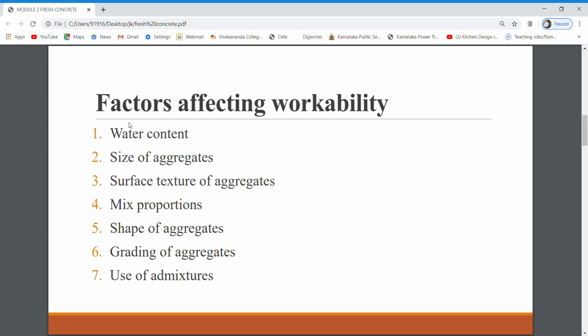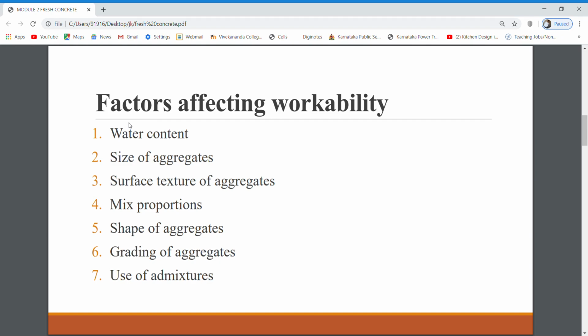It's not possible to mix more and more water. You have to be very careful. If it is more, then it will affect the hardened properties of concrete. So water content in a given volume of concrete will have significant influence on the workability. The higher the water content per cubic meter, the higher will be the fluidity of concrete, which is one of the important factors affecting the workability.